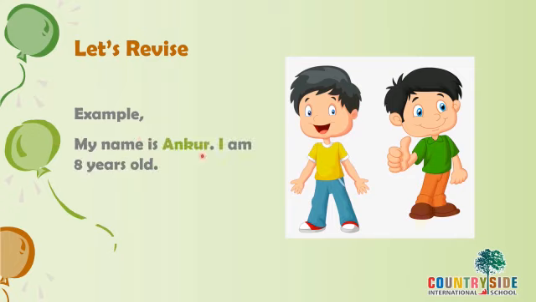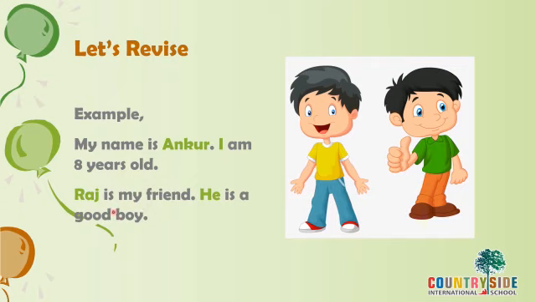My name is Ankur. I am 8 years old. Ankur is a noun given here. And which is the pronoun used in place of Ankur? I. Again, we will not say, my name is Ankur. Ankur is 8 years old. We don't say that. So instead of Ankur, we use the word I. I is a pronoun here.